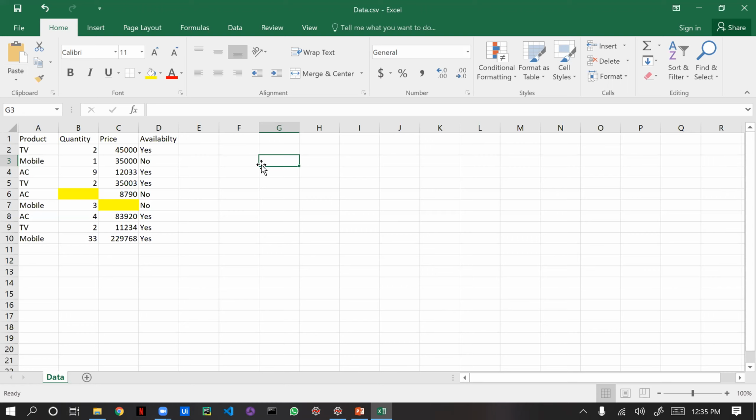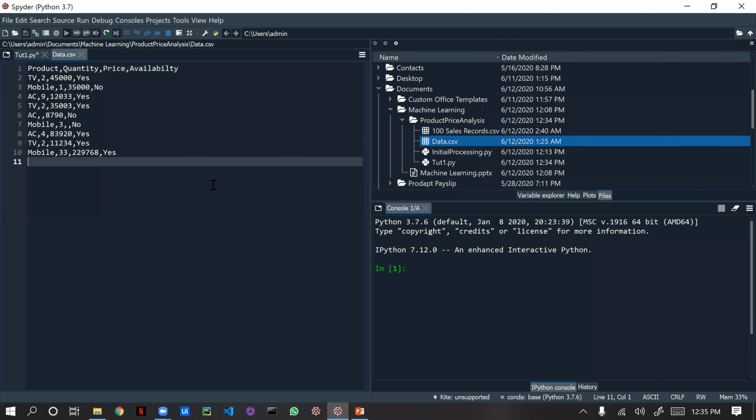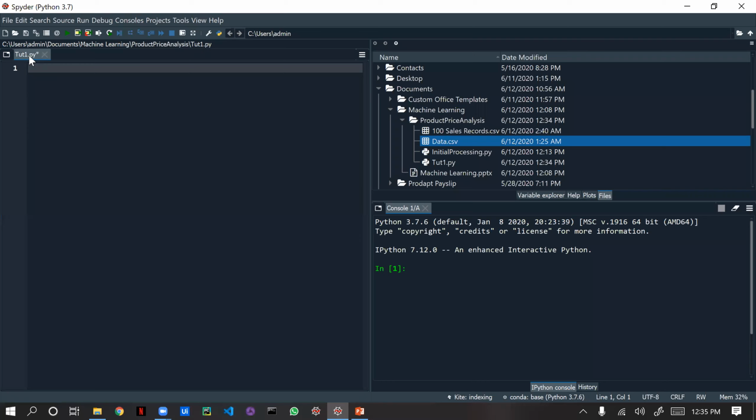So that will be a big question, right? We will be seeing those things in our coding. As of now, I'm just closing this file. Don't save. We'll close this file as well. We'll go to our tute.